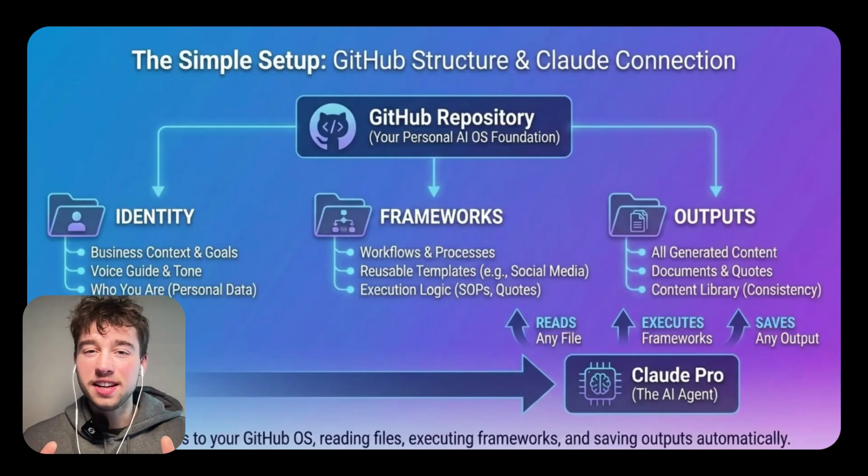So what the identity is, it kind of just stores who you are, your business context, your voice guide, different funnels and offers you're currently running, and just anything that Claude needs to know every time it talks to you. This is the foundation. Every time the AI agent is generating something, it is looking at this folder first. So it knows exactly what you want and exactly how you communicate. So every time it's responding to you, it has ultimate context on who you are, your business, and how you operate.